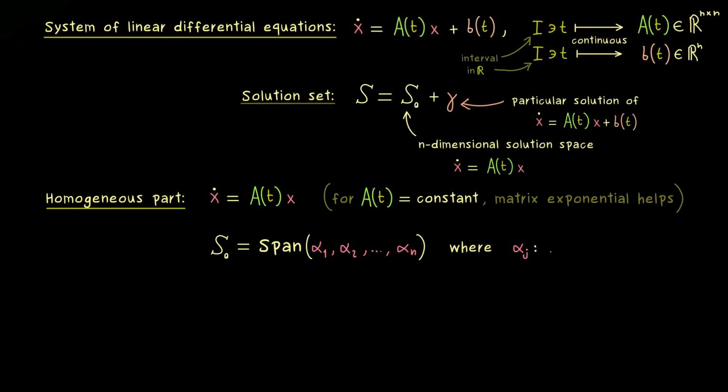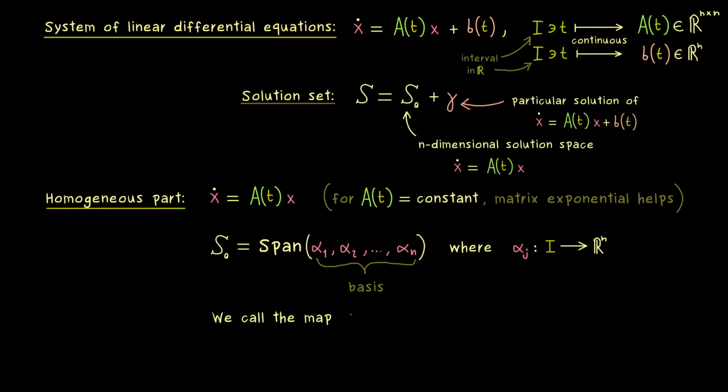So in the linear algebra language, the functions alpha j are a basis of our solution space S0. However, please don't forget, because we have an n-dimensional system here, every solution alpha j maps into Rn. So in other words, the only thing we need to know here is a basis of the solution space.